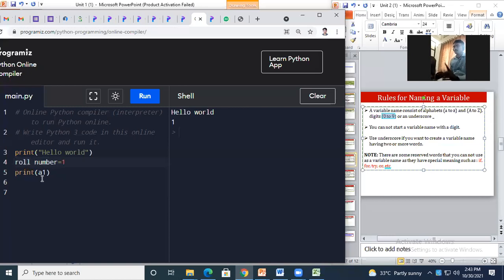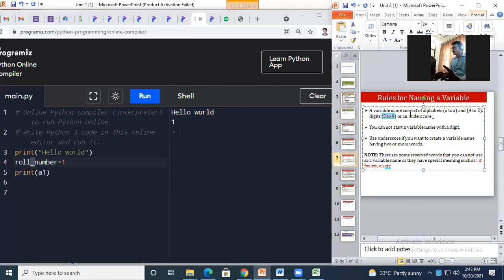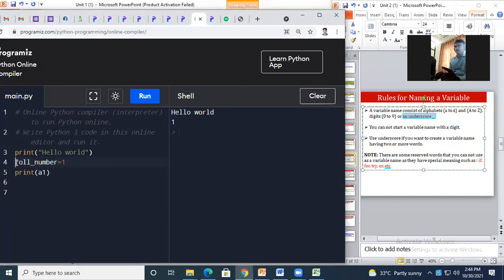But space is also not allowed in the variable name. What I will do is connect these two words with an underscore: roll underscore number. That means there is no space, and underscore is allowed if you check the first rule. Here I'm going to use the same for display: roll underscore number, and I run it. Okay, it displays. Are you getting this?